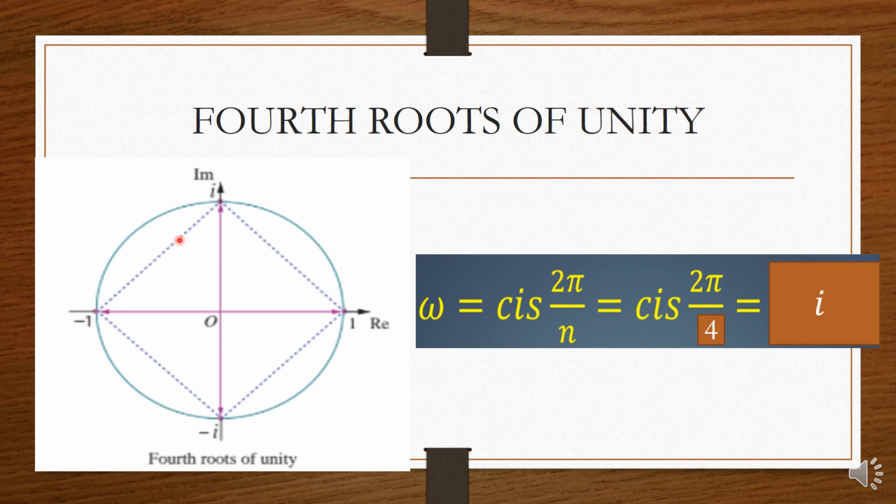Cube root of unity, if you see, all the three values form an equilateral triangle. And the fourth roots of unity form a square. All the four sides will be equal and it forms a square. If you take the next root, that is fifth roots of unity, all the five sides will be equal, so it will become a pentagon. Then sixth root of unity will become a hexagon. Like that it will go on.